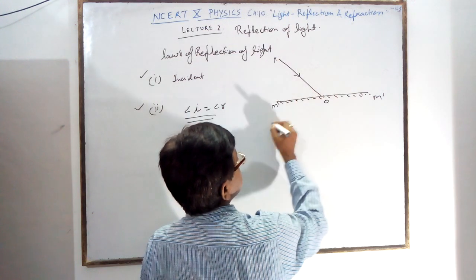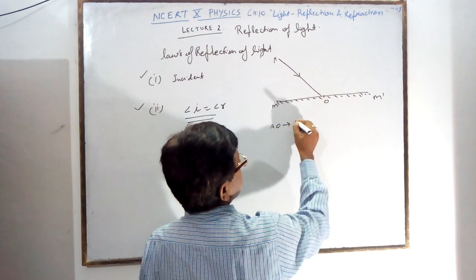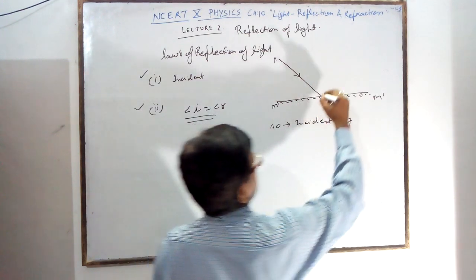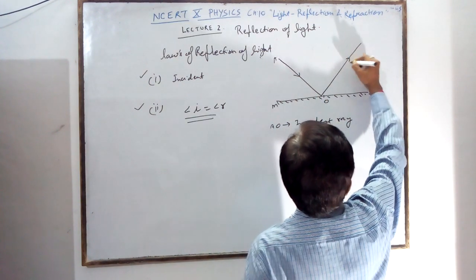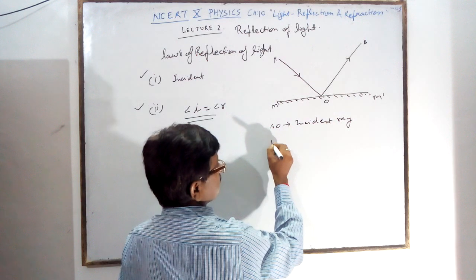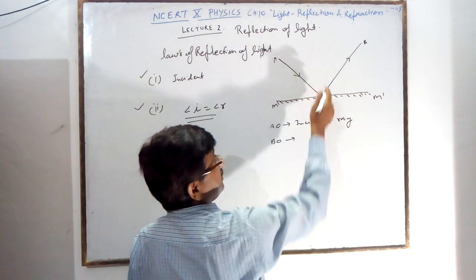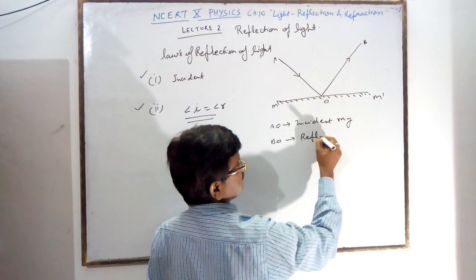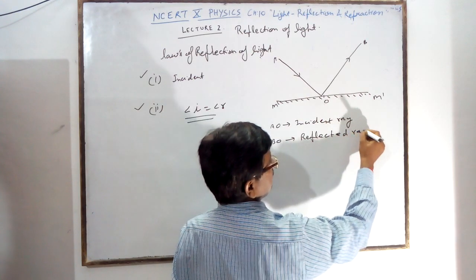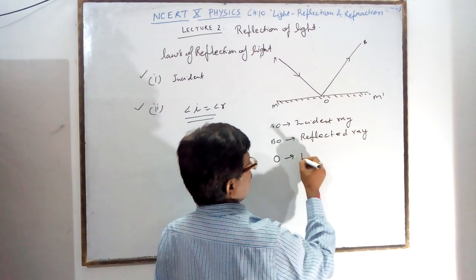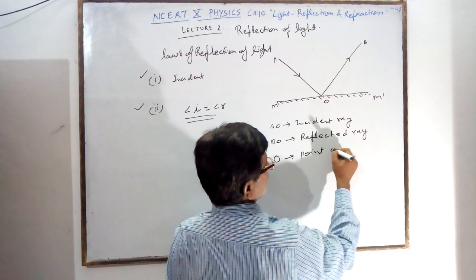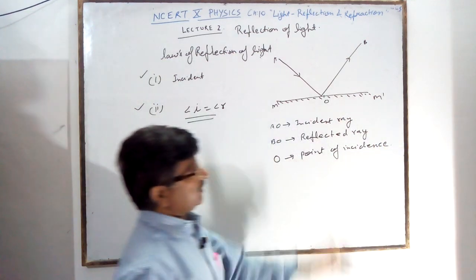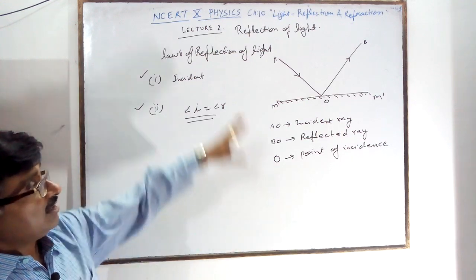A ray is coming and striking, which is called the incident ray. After striking, it is reflected in this direction, which is called the reflected ray. And O is called the point of incidence, where the light comes and strikes.